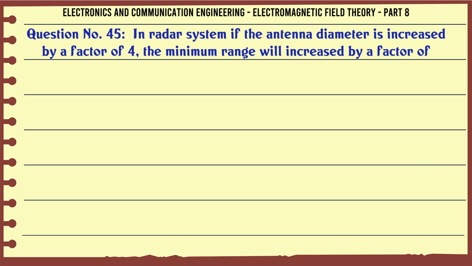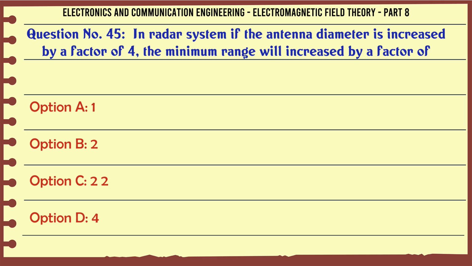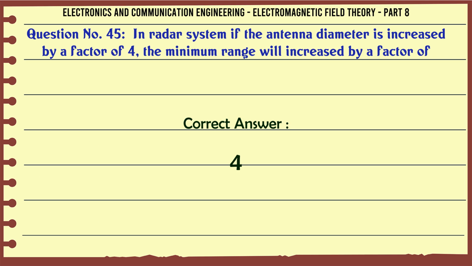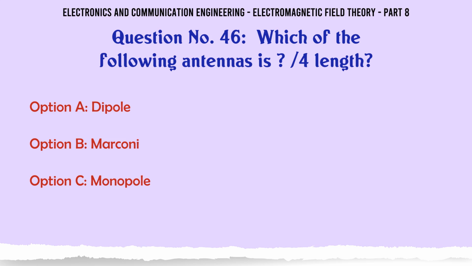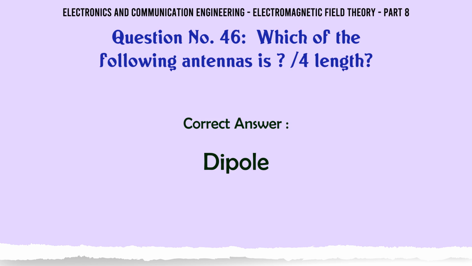In radar system, if the antenna diameter is increased by a factor of 4, the minimum range will increase by a factor of A. 1, B. 2, C. 2², D. 4. The correct answer is 4. Which of the following antennas is a half wavelength antenna? A. Dipole. B. Marconi. C. Monopole. D. Parabolic. The correct answer is Dipole.